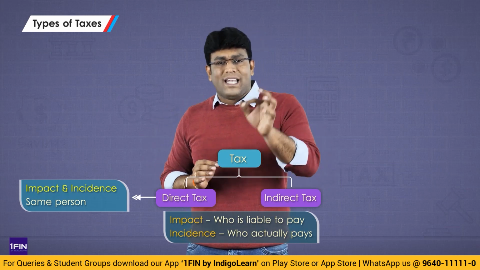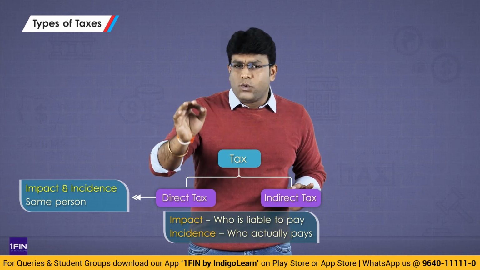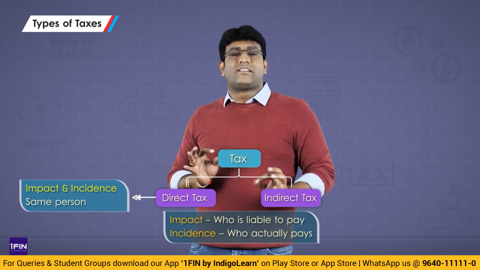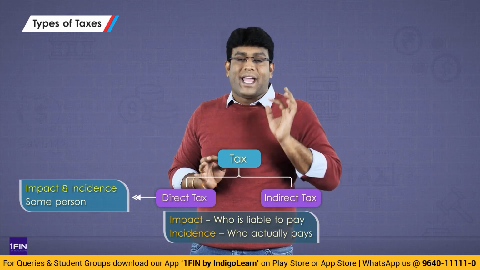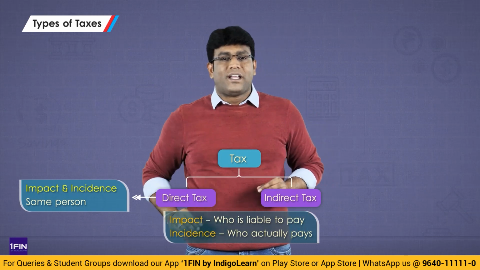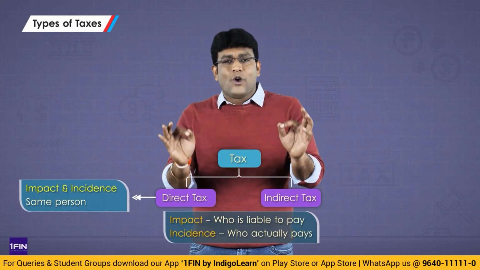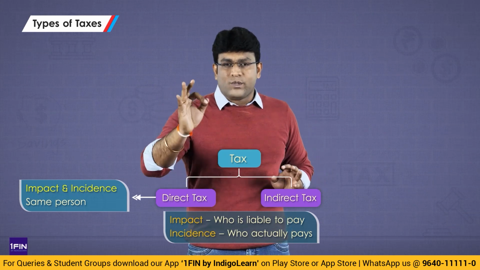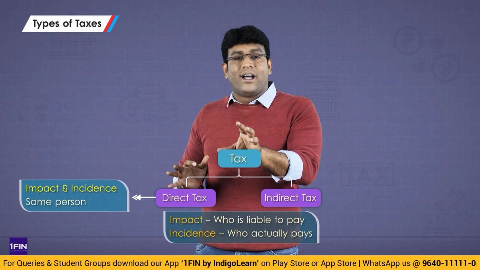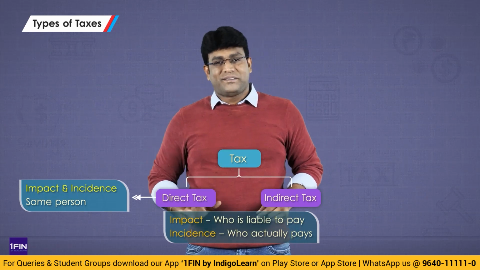Impact means who is liable to pay, incidence means who actually pays. So the person who is liable to pay and the person who actually pays, both are one and the same when we talk about income tax. That is nothing but direct tax. So what is direct tax, my dear friends? Direct tax is a tax where impact and incidence is on the same person. The person who is liable to pay and the person who actually paid, both are one and the same. That is known as direct tax.